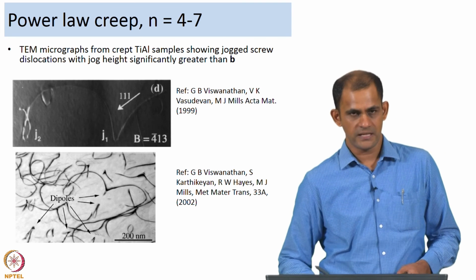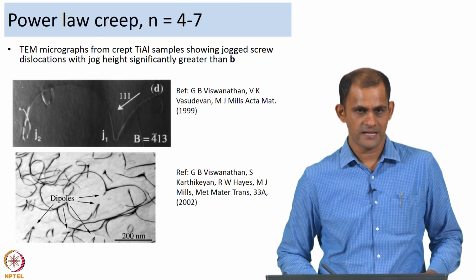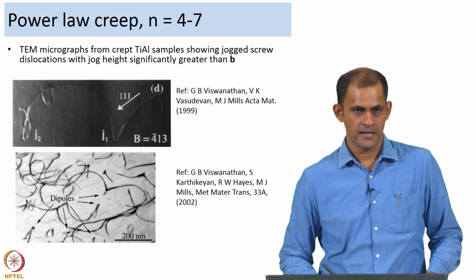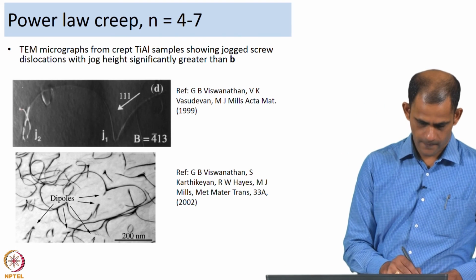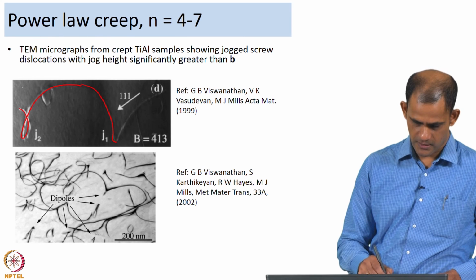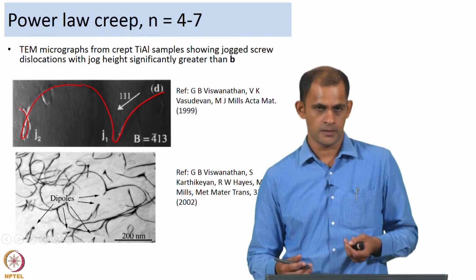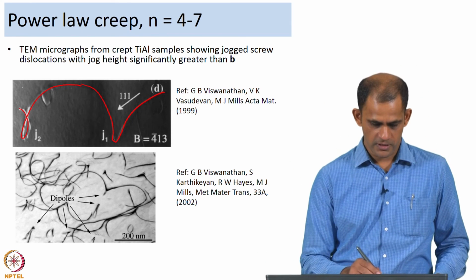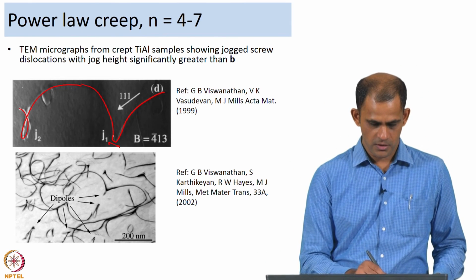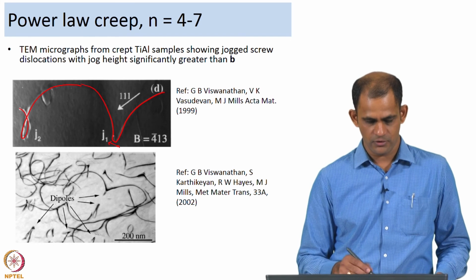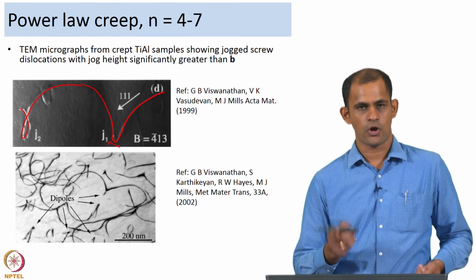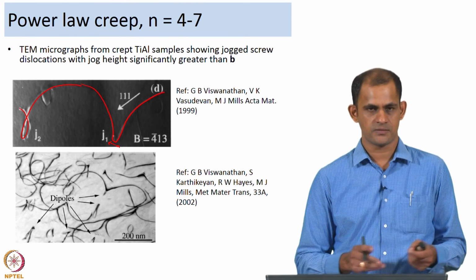Now, here is a TEM micrograph from a crept titanium aluminide sample, and this is a jogged dislocation. By using some tilting experiments, they found out the height of the jog, and if you can notice, it is definitely not a single Burgers vector, it is more than that.